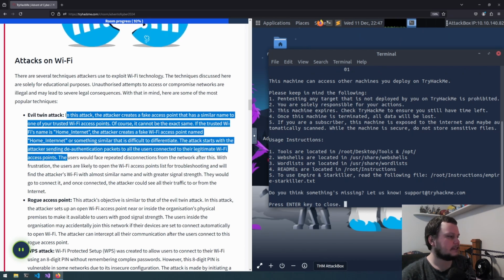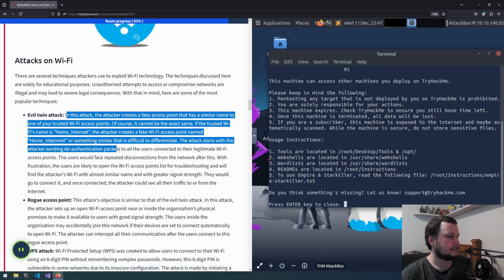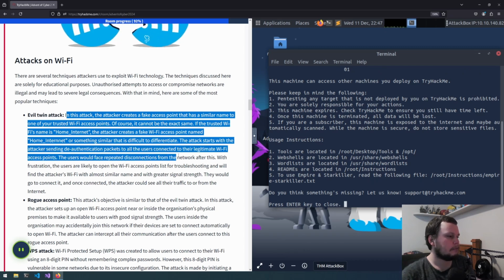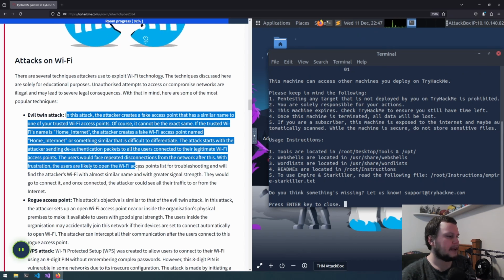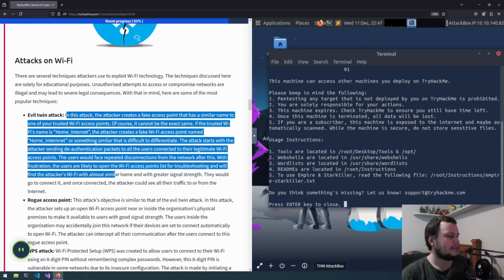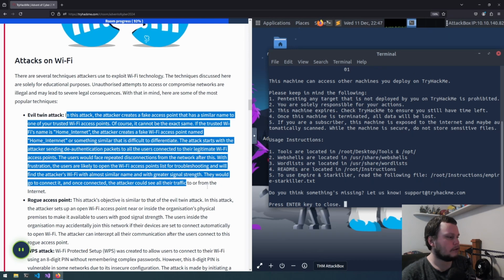The attack starts with the attacker sending deauthentication packets to all the users connected to their legitimate Wi-Fi access points. The users would face repeated disconnections from the network after this. With frustration, the users are likely to open the Wi-Fi access points list for troubleshooting and will find the attacker's Wi-Fi with almost similar name and with greater signal strength. They would go to connect to it, and once connected, the attacker could see all their traffic to or from the internet.